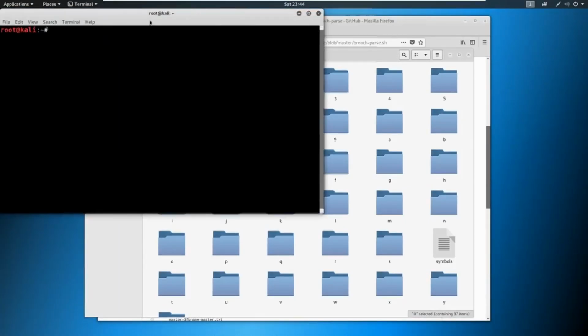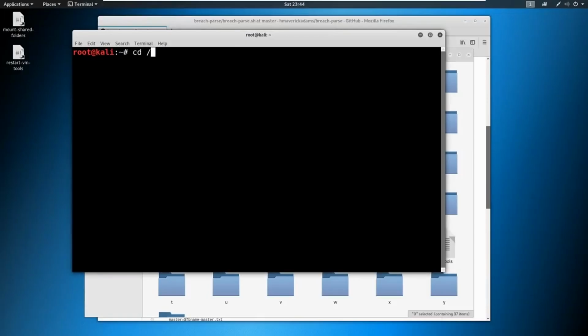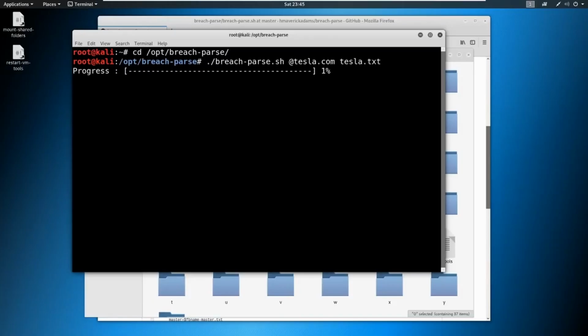So what I'm going to do is go ahead and go into the terminal and make it a little bigger. And then I'm just going to change into that opt folder, breach parse. I'm going to run breach parse, and I'm just going to say @tesla.com and then tesla.txt, and that's going to run. So again, you do not have to install this. This is only for visual purposes. I'm going to show you in the next video another way to do this.